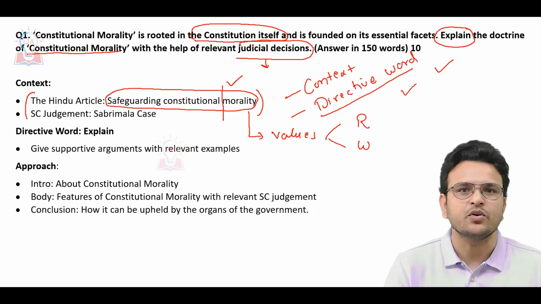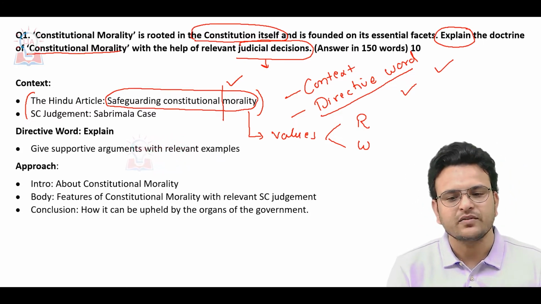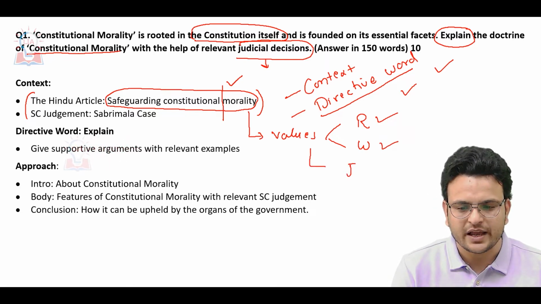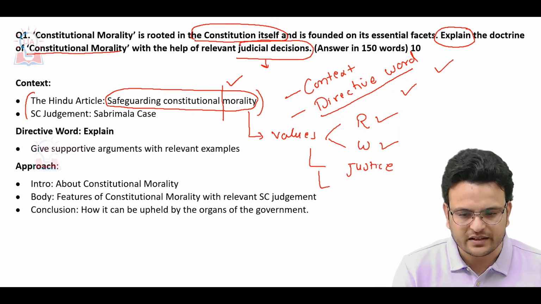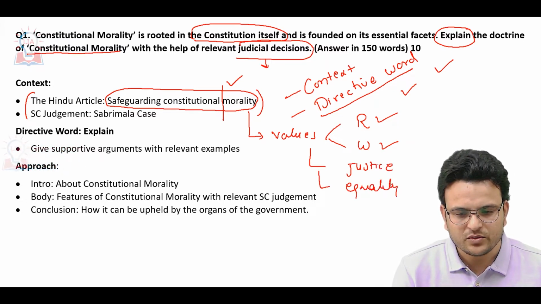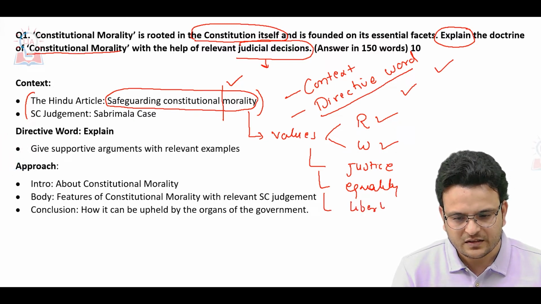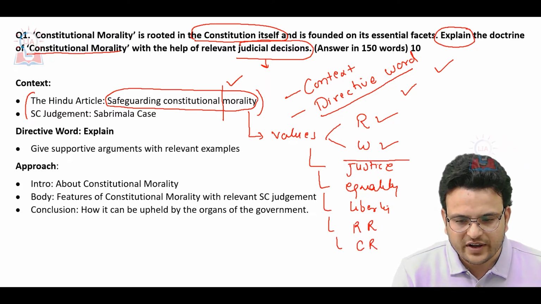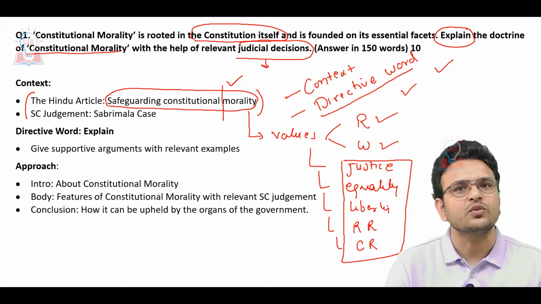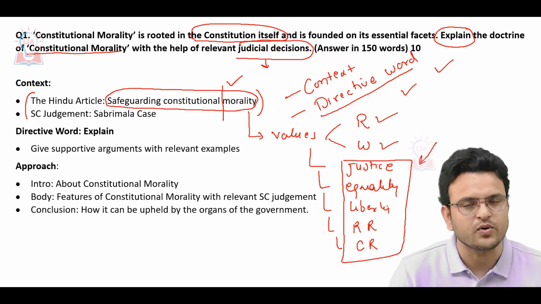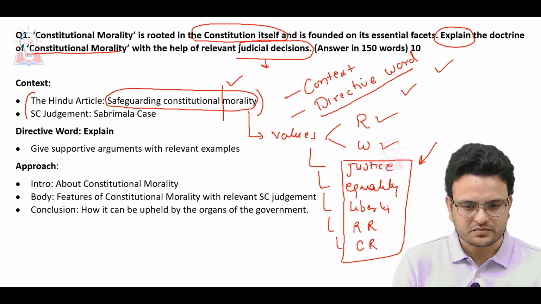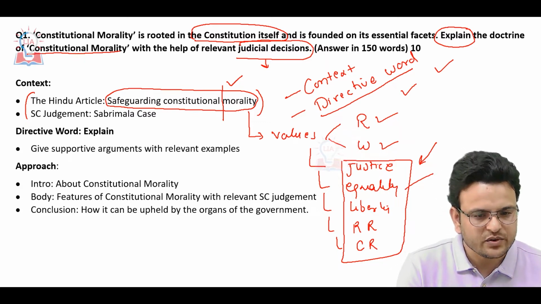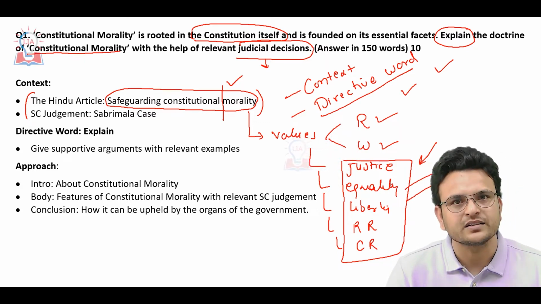Constitutional morality also helps to decide what is right and wrong. It means there are certain values like justice, equality, liberty, religious rights, cultural rights. These values are enshrined in our Indian Constitution, and these values have to be upheld. Here you have to give relevant constitutional judgments regarding Sabarimala, and second, you can give triple talaq and other judgments.